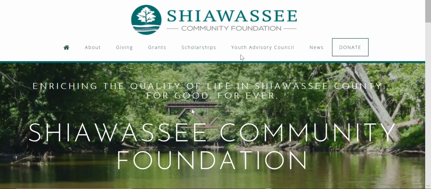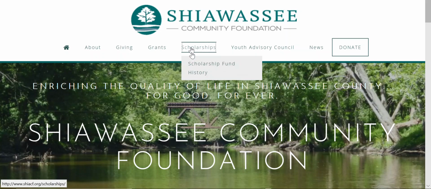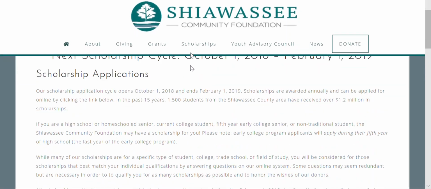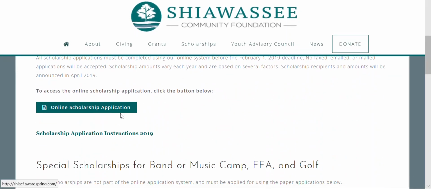To find the application, go to the Shiawassee Community Foundation's website at shiacf.org. That's shiacf.org. Our website and application are compatible with your PC, tablet, and phone. Once at our website, click on the word Scholarships at the top of the page. Scroll down a little and you will see a green tab that says Online Scholarship Applications. Click that and you're on your way.